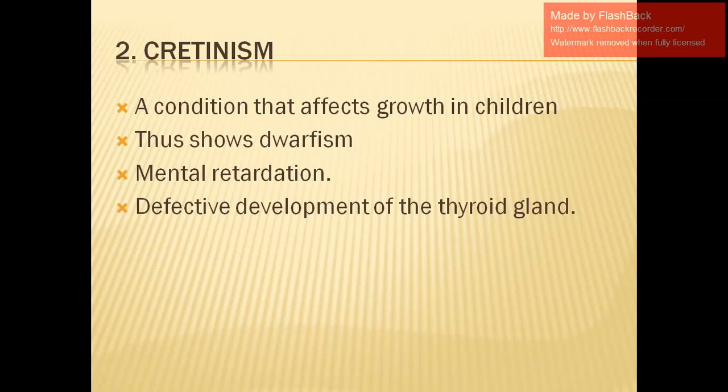Next we come to cretinism. When we say cretinism, it is a condition that affects the growth in children. We have to remember that in children, when there is less production of the thyroxine hormone, the children will show dwarfism, mental retardation, and defective development of the thyroid gland. That means the thyroid gland will not develop properly. So thyroxine will not be produced in proper amount, and the metabolic rate of the body becomes low. Even the growth is affected. You can see that they show dwarfism and mental retardation. That means the physical as well as mental growth is stopped.